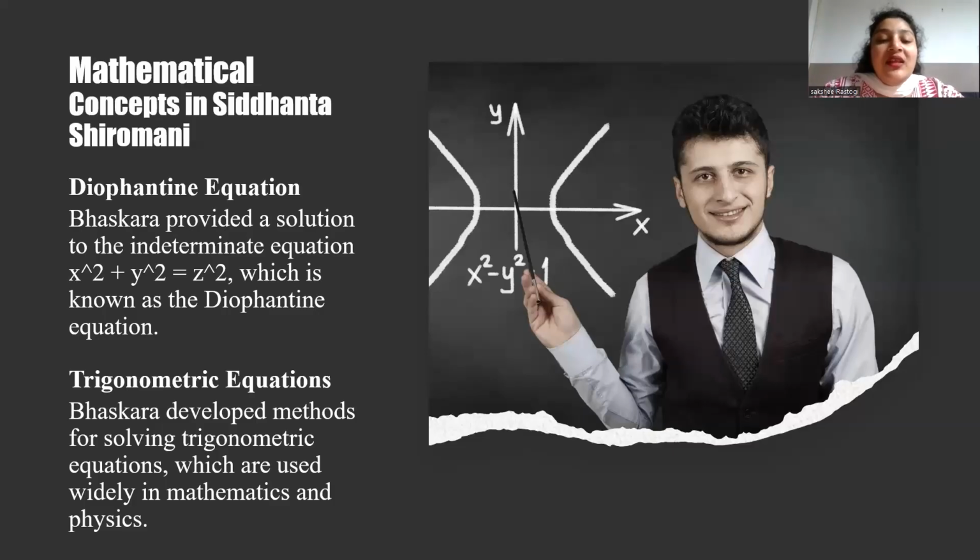Then trigonometry. See, there is a sine table. He provided a sine table for calculating the sine values of different angles. Relationship between trigonometric functions: he explained the relationship between the different trigonometric functions, including sine, cos, tangent, etc.